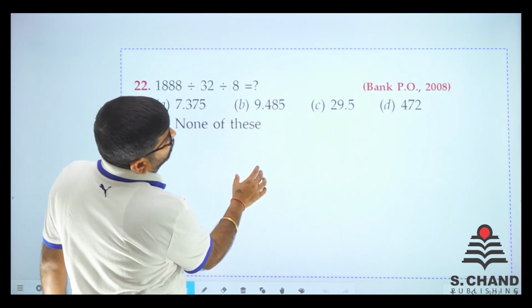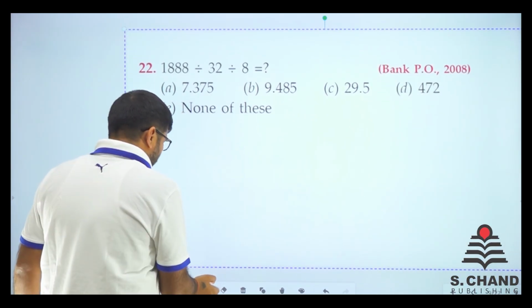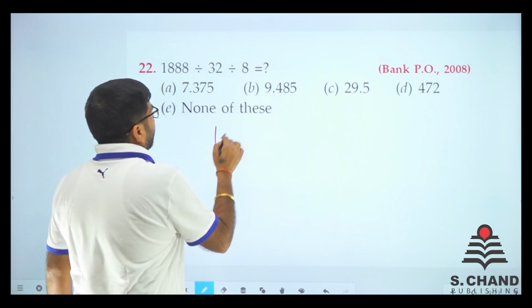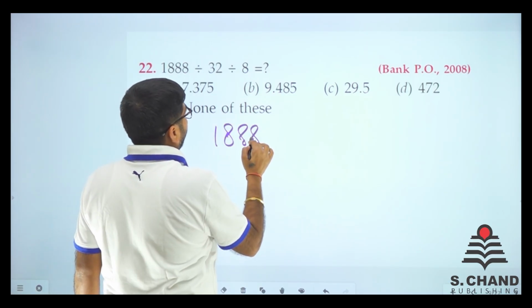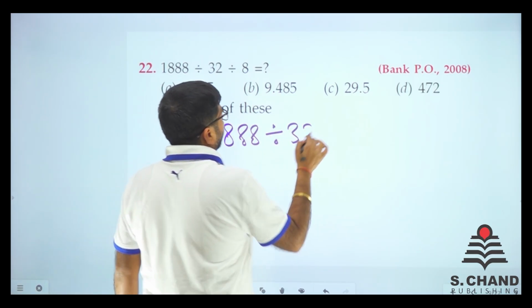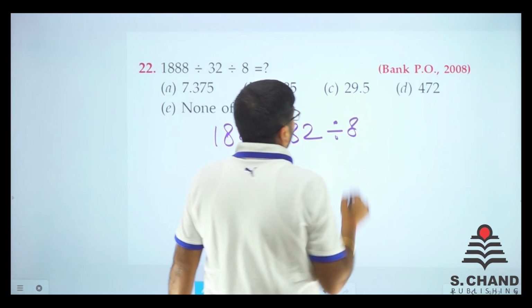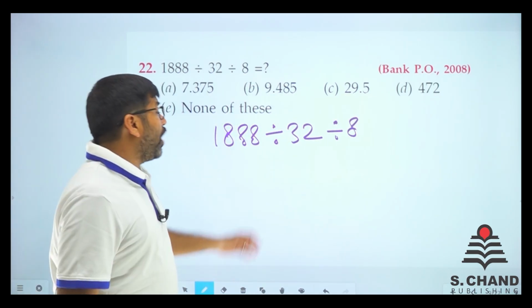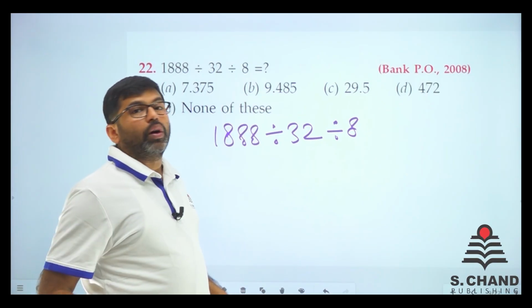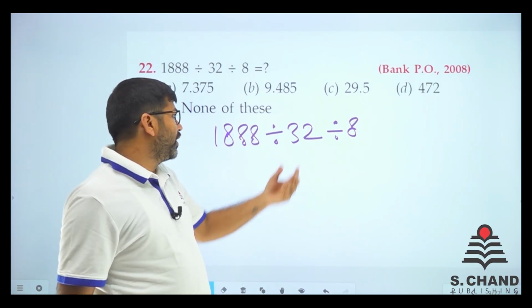Again a simplification bank PO previous year question, question number 22. It says that 1888 divide by 32 divide by 8. So how to proceed? So now we have two divisions. So what to apply when? Because we have two divisions.